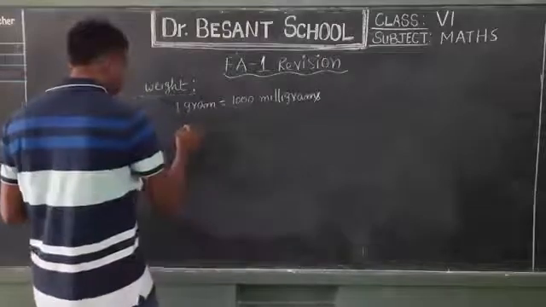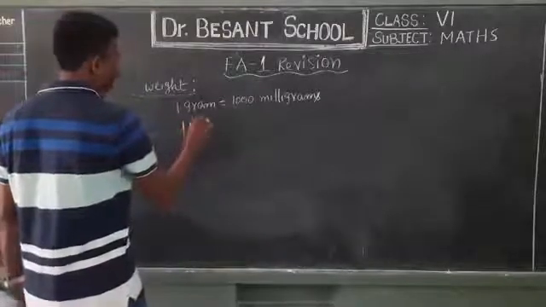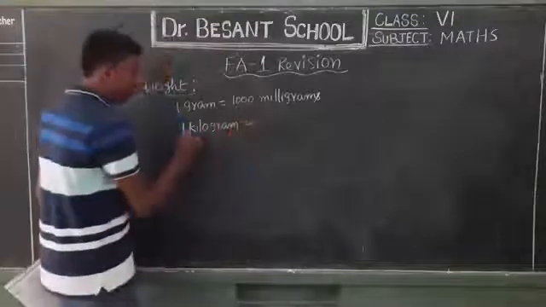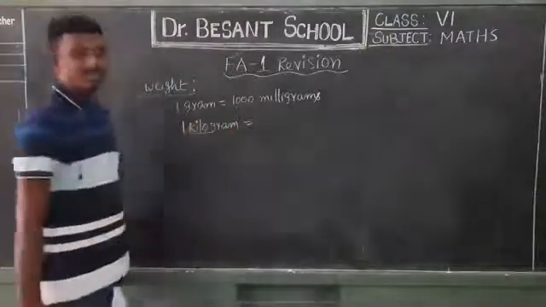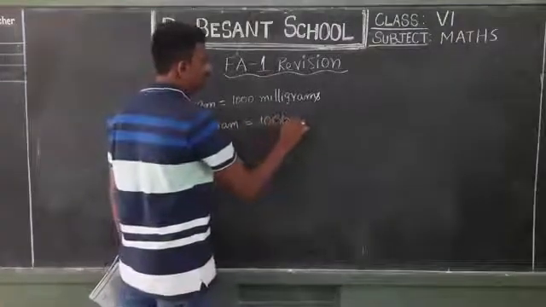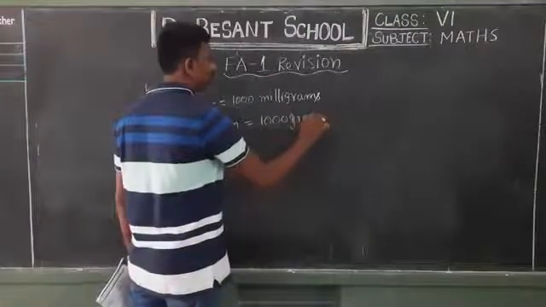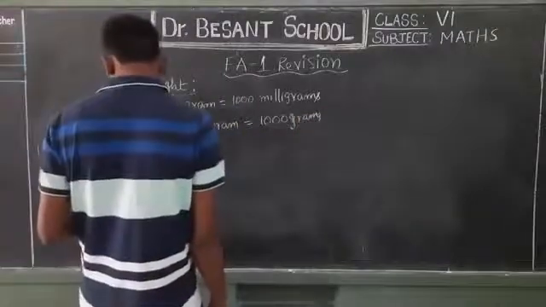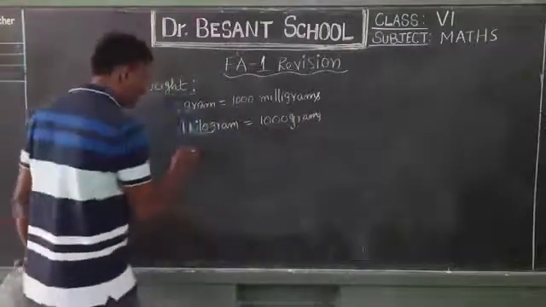And then 1 kilogram. Remember every time, kilo means 1000. So kilogram means 1000 grams. And then 1 ton.